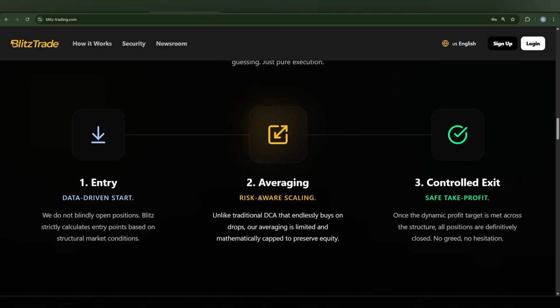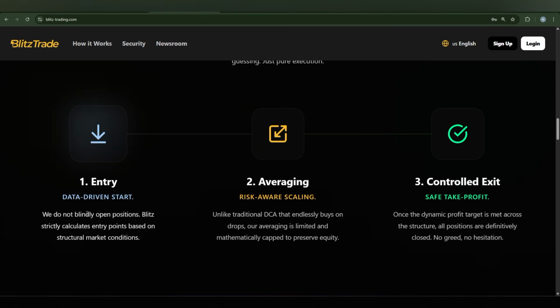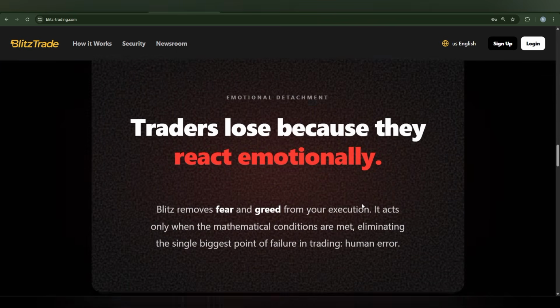Yes, there you can check the entry. It means your first position. Average, there is also the next and additional entries, and you can also get the reward. This is the full flow that you are going to understand.